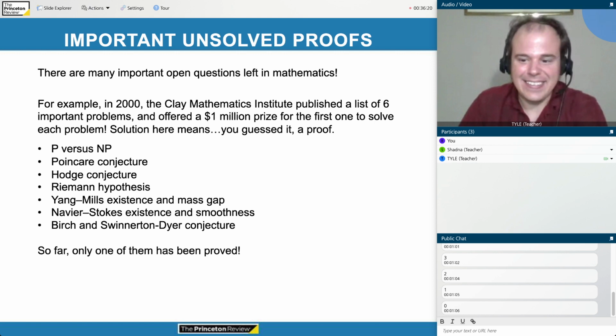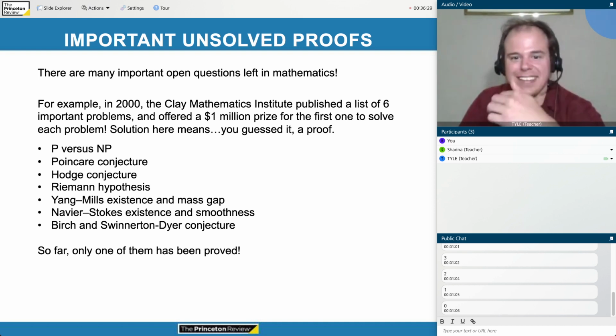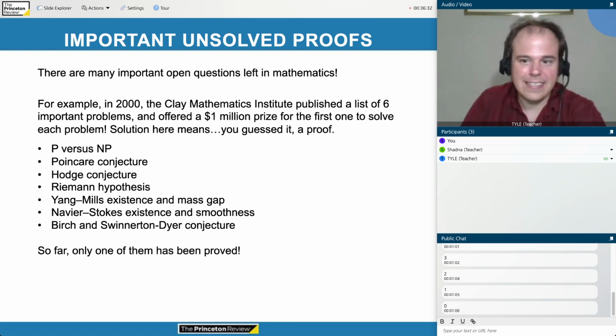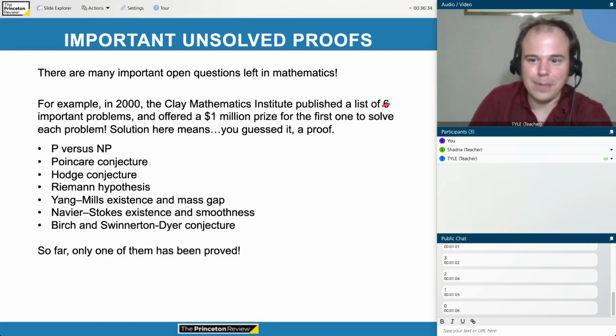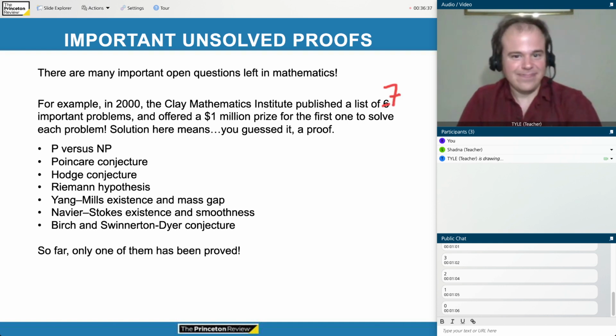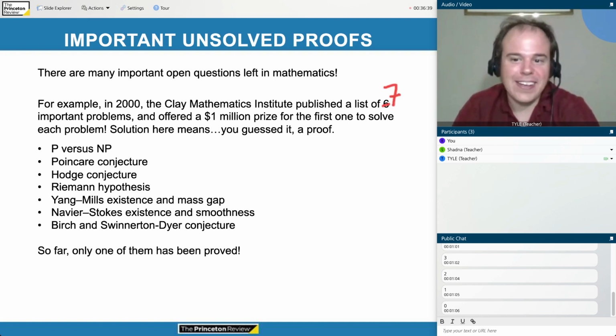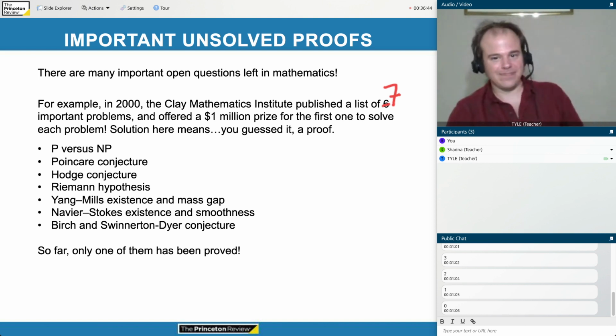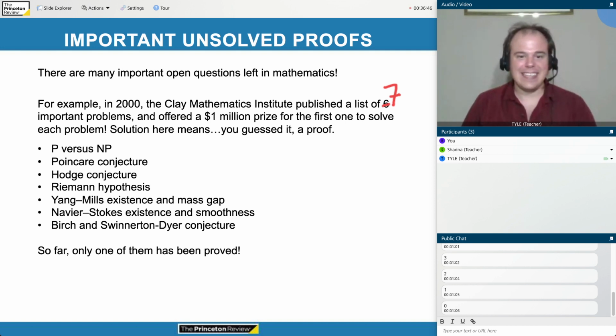All right. So I wanted to end with the idea that there are many important open questions left in mathematics. For example, the Clay Mathematics Institute published a list of 7 important problems back in 2000, and offered a $1 million prize to the first person who could solve each of these problems. And the solution here means you have to prove it. So these are all conjectures, and if they're proven, they will become theorems.